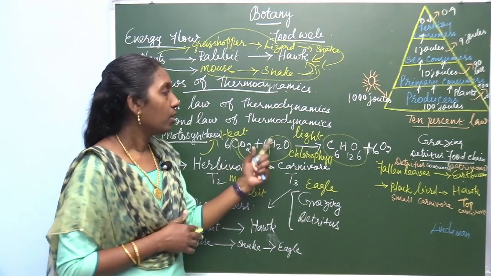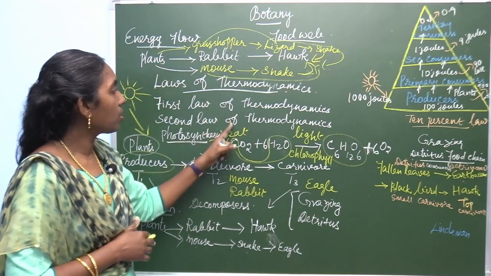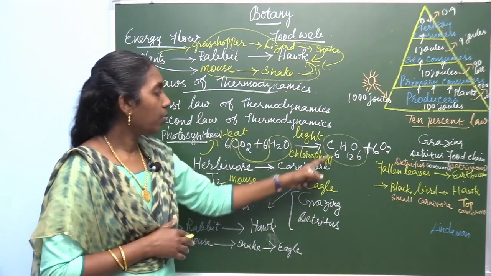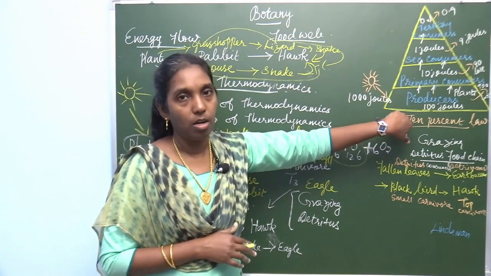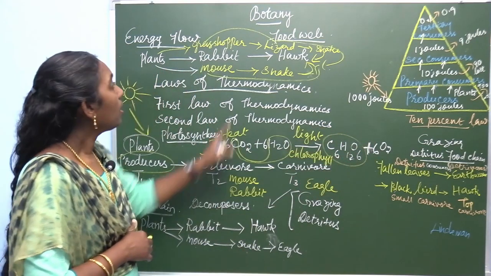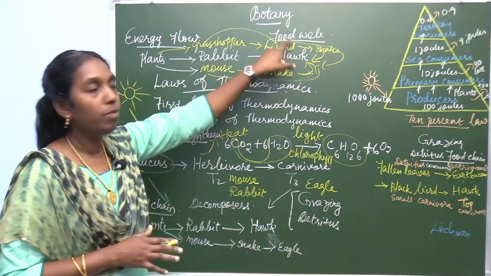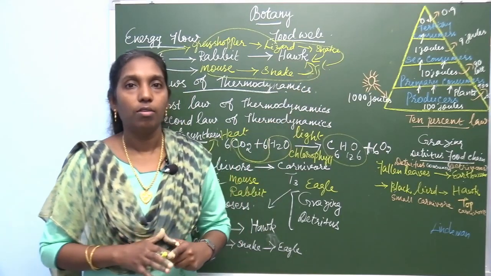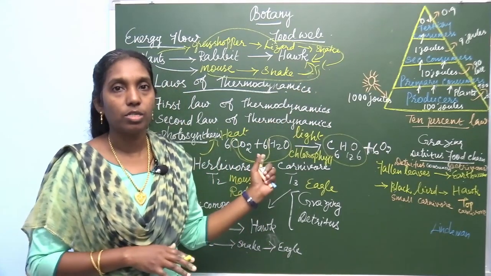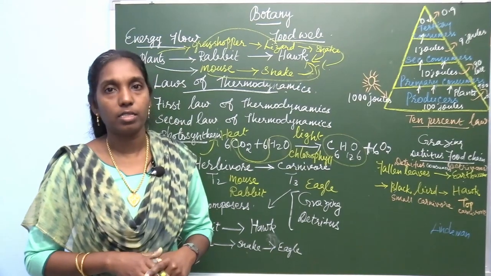Then under the thermodynamics laws, for the first law you write the example of photosynthesis, and for the second law you write about the 10% law. Then finally food web: what is food web? Write the example and significance of food web. Learn all these questions and draw all the diagrams in the class note. Thank you.